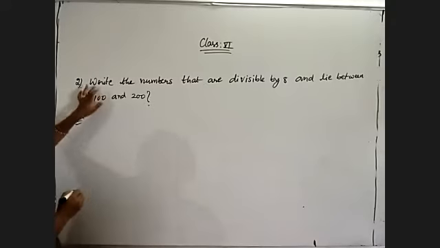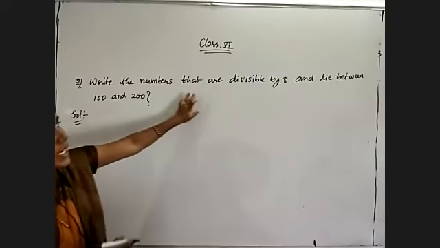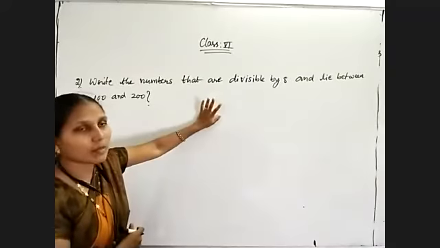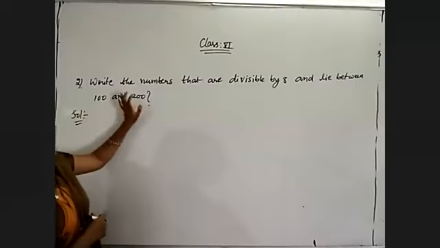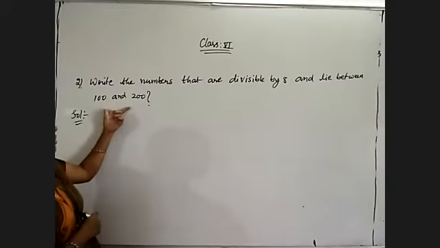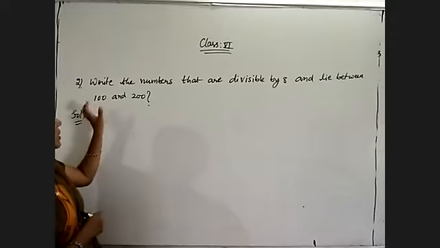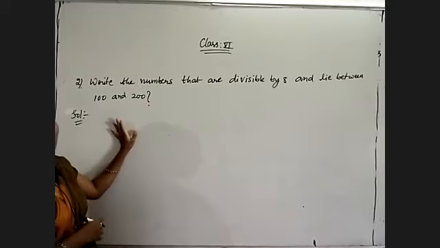Observe the question carefully. Write the numbers that are divisible by 8 and they must lie between 100 and 200. So we need to find which numbers are divisible by 8 between 100 and 200.